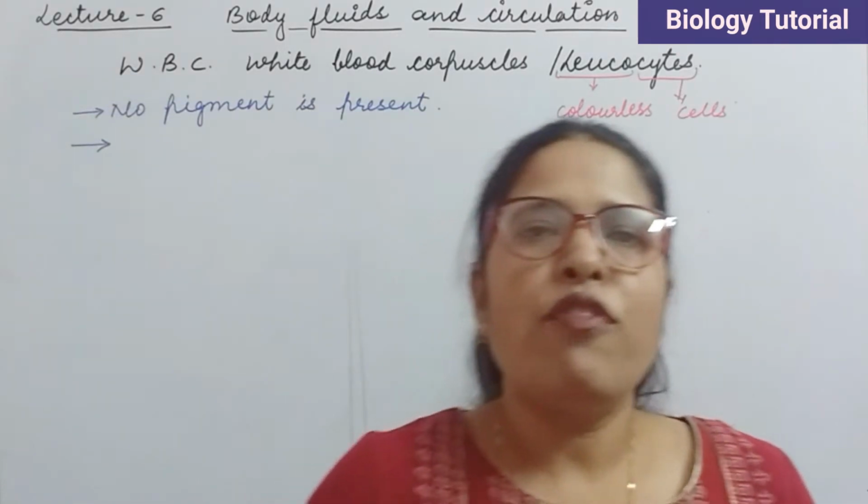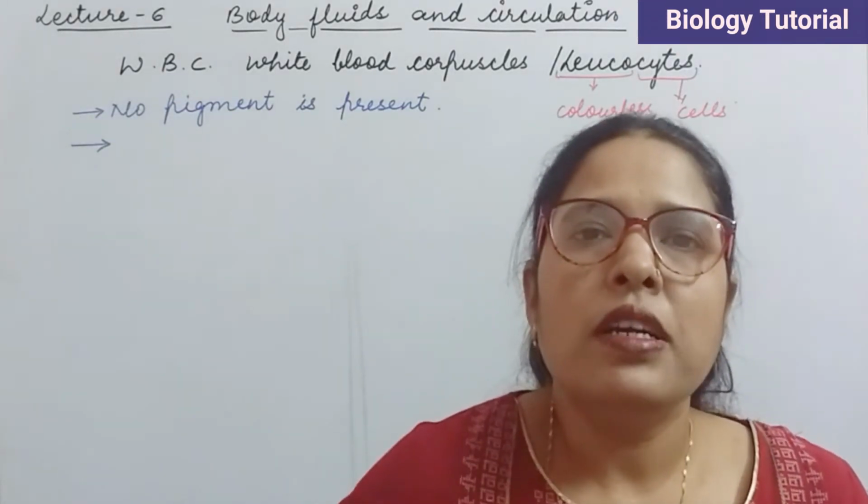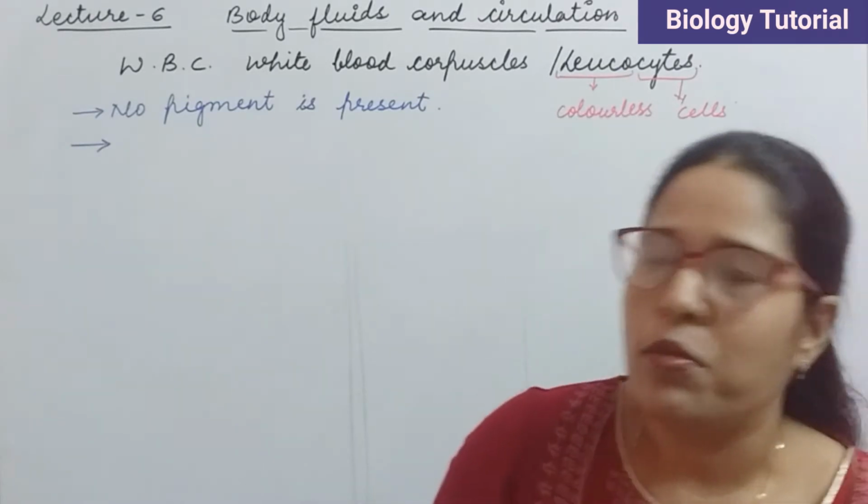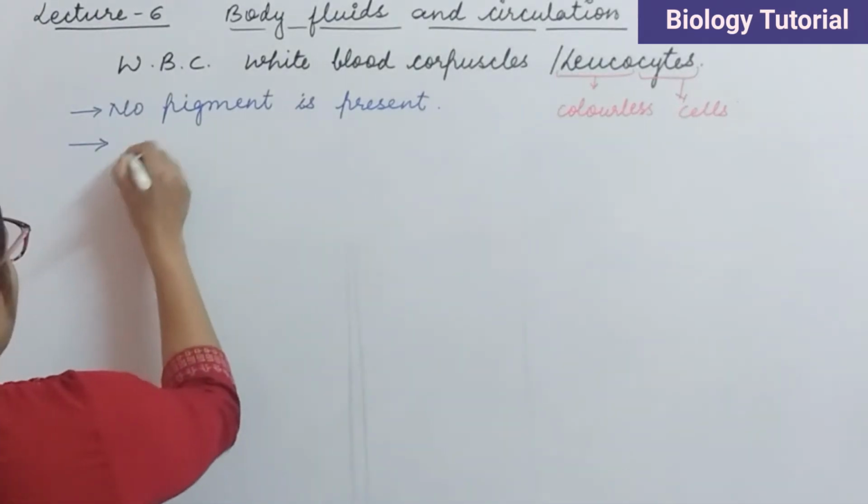Nextly, we are going to discuss the size. The size of WBC is much larger than RBCs.